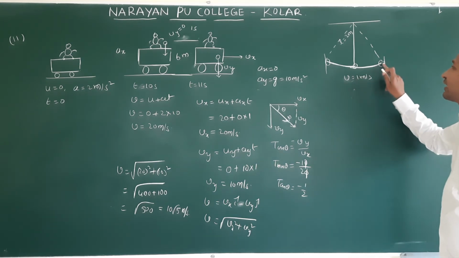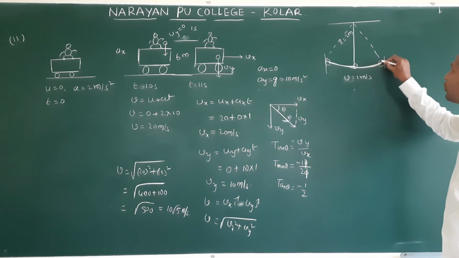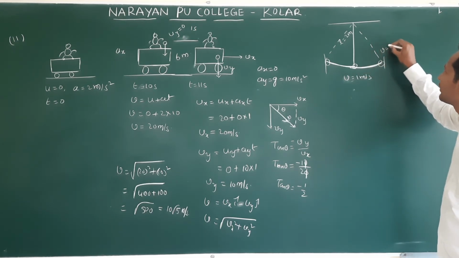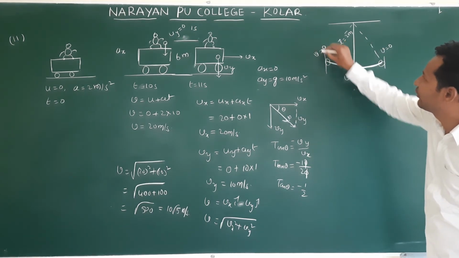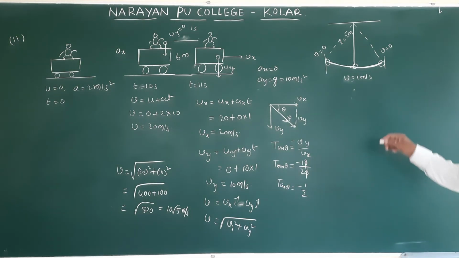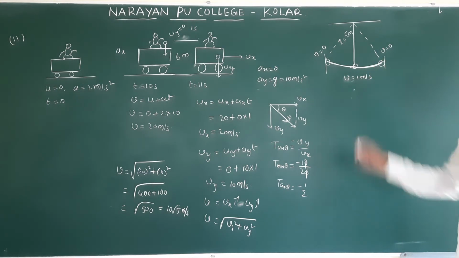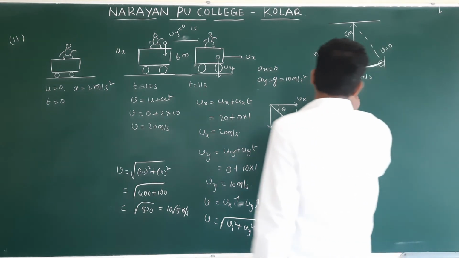What is the velocity at extreme position? It's going here, again coming back. Momentarily its velocity is 0. Here also momentarily velocity is 0. It just stops for a fraction of a second, then comes back again.